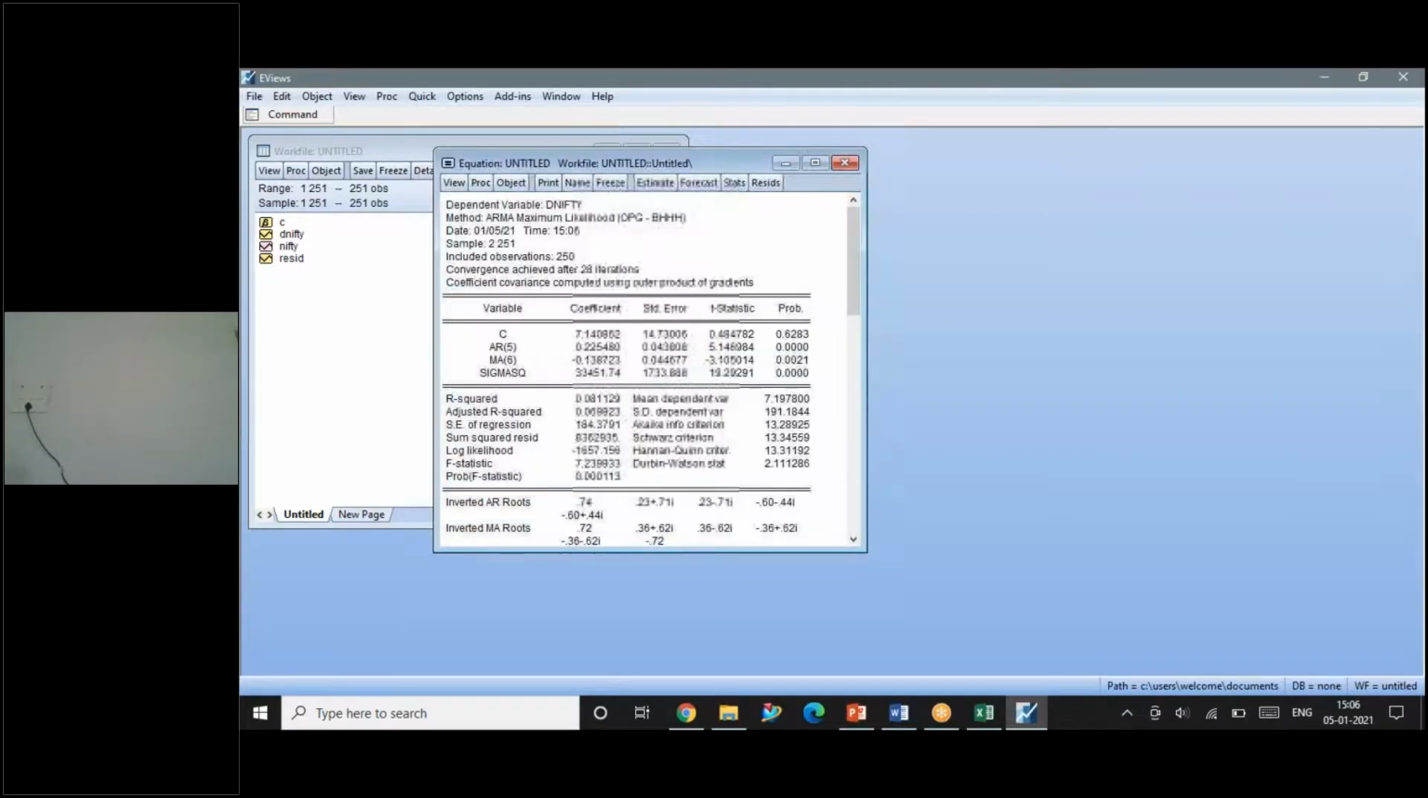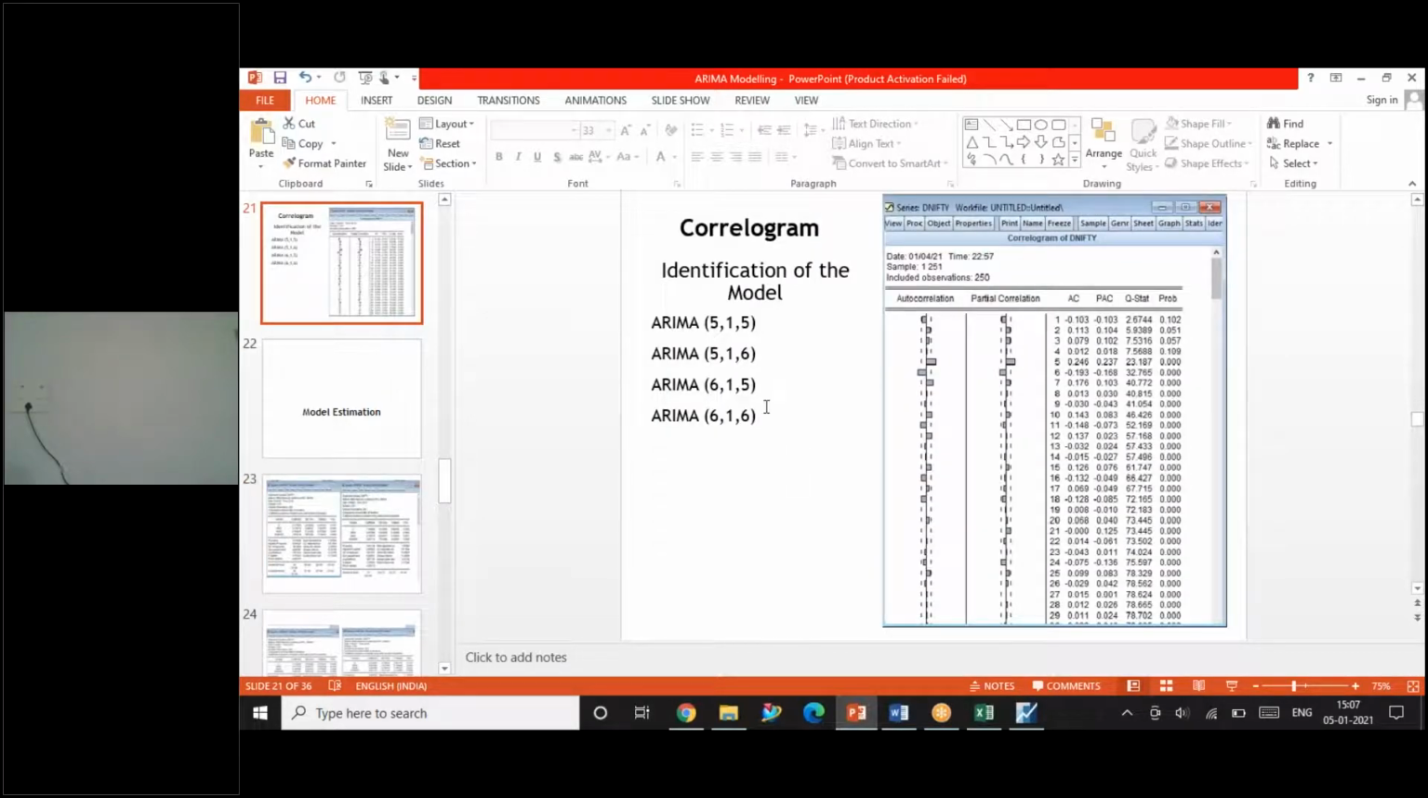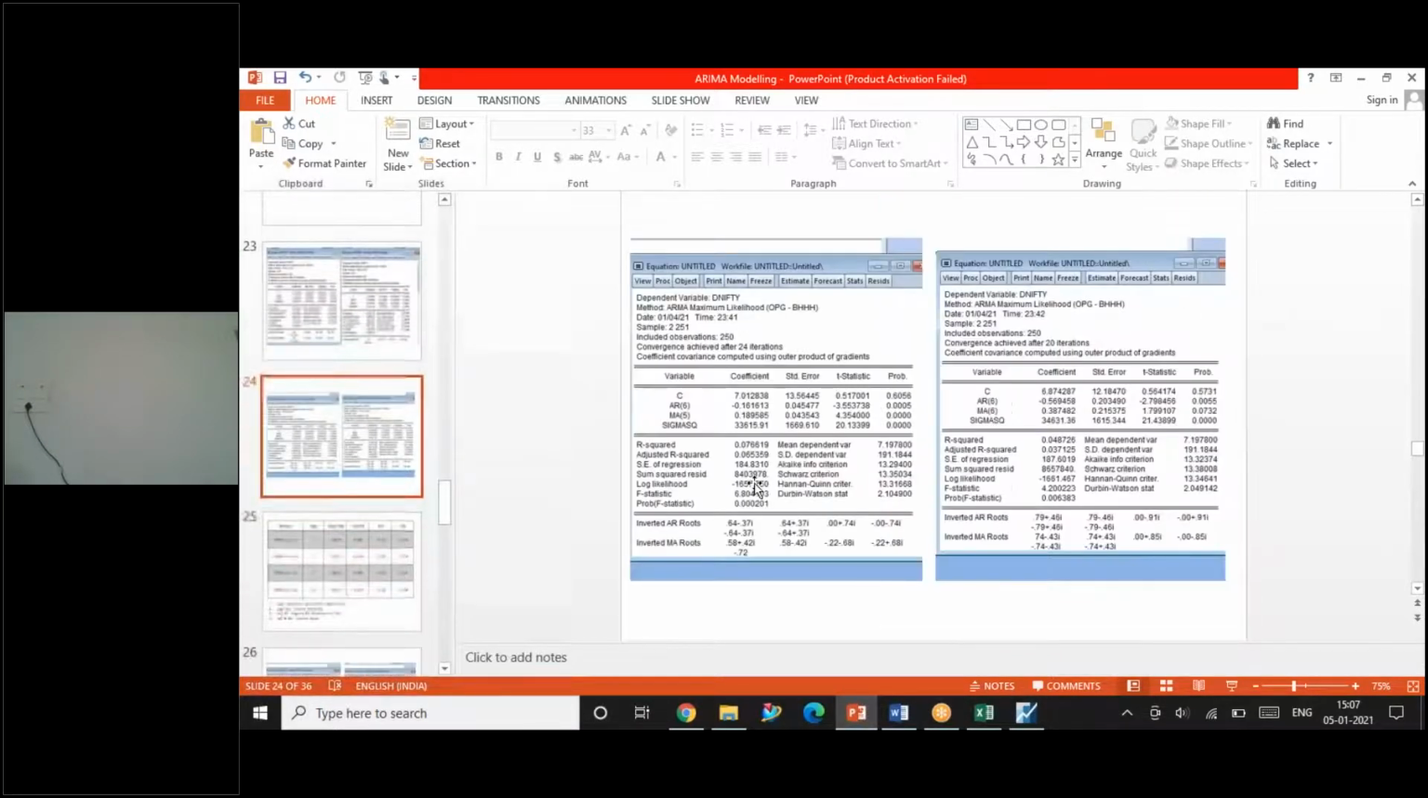I give OK. Again I have got the result and the values are significant. The P values are significant for both AR5 and MA6. When AR is 5 and MA is 6, the values are significant. This result is also required for me, so I've copied and pasted it here. You can see AR5 and MA6. Then the next equation I told you, AR6 and MA5. Then finally AR6 and MA6. For everything, we have to run the equation and copy the result here.